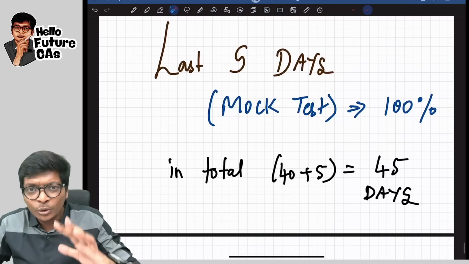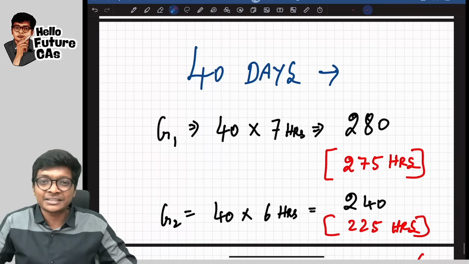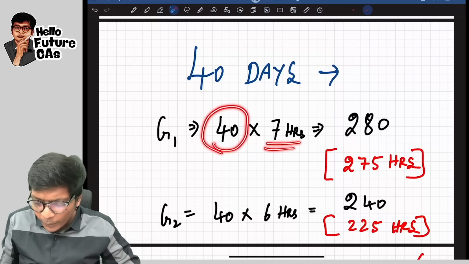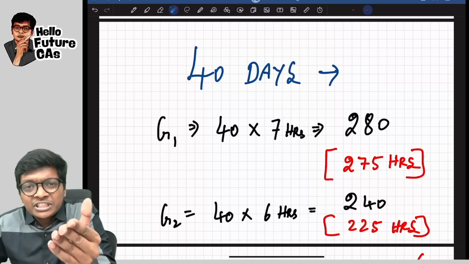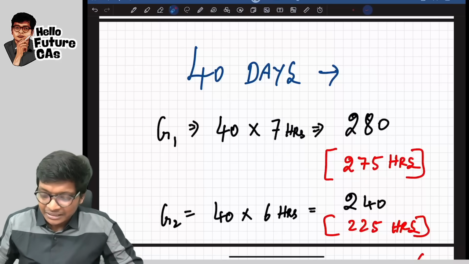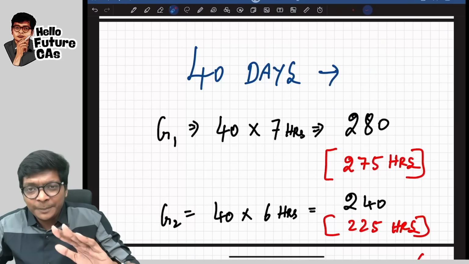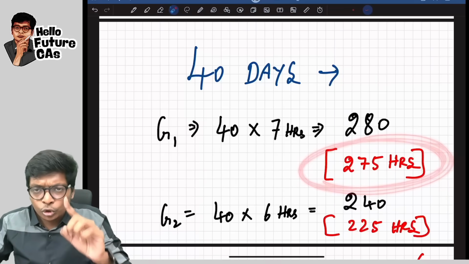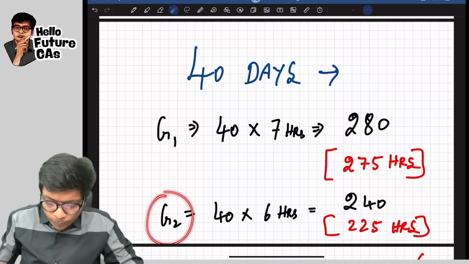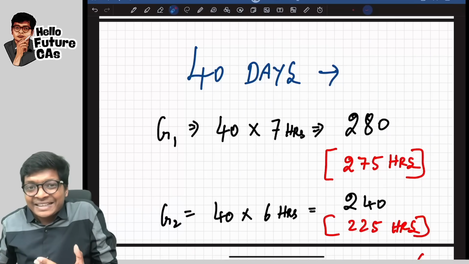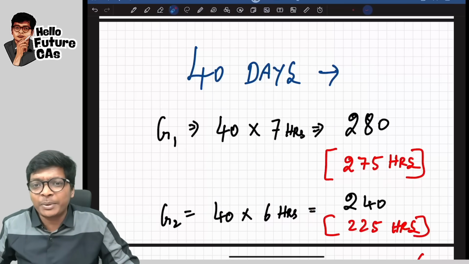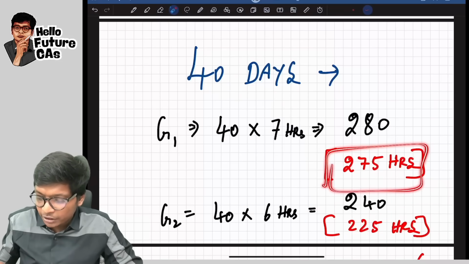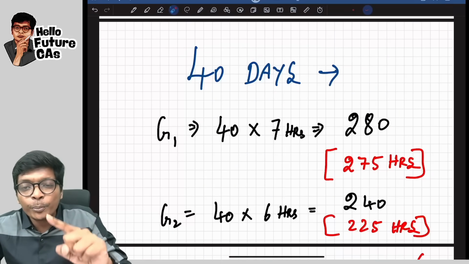You might think, sir, is the duration sufficient? Yes. Look at this. You have 40 days, guys. So in each day, for group 1, at least 7 hours you can watch lectures, guys. 7 hours of lectures. That means 280 hours only you need. That means that much only for watching classes. Group 1, the total classes come to 275 hours. For group 2, 1 hour lesser. If you just watch 6 hours of classes per day, 240 hours. The actual classes is only 225 for group 2 and 275 for group 1, guys.